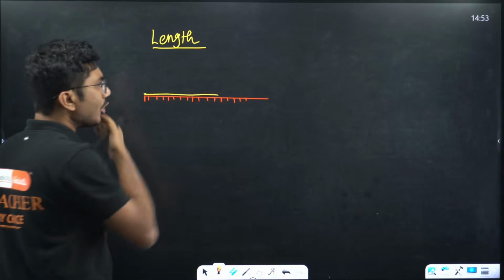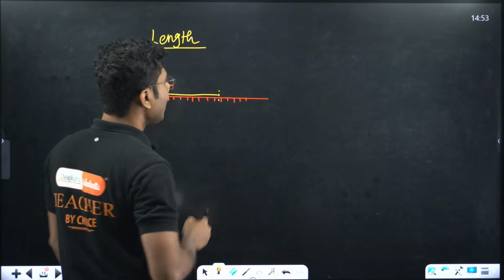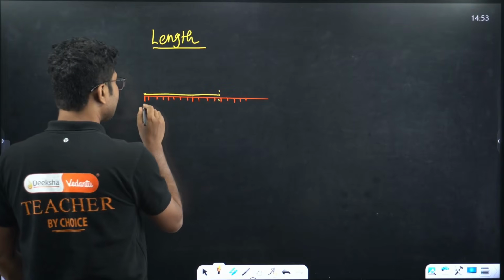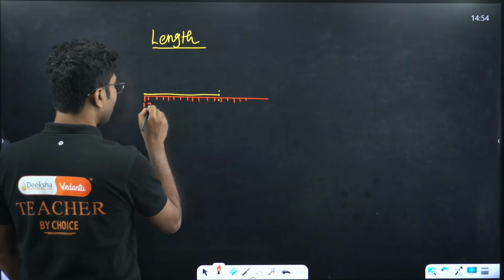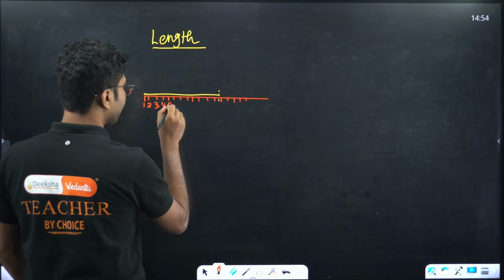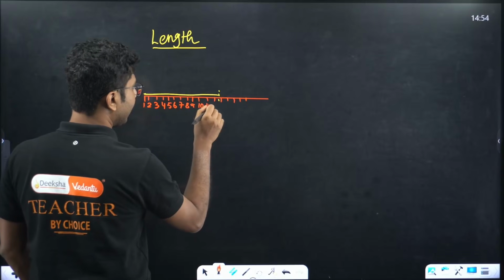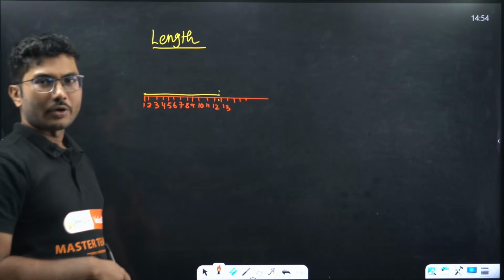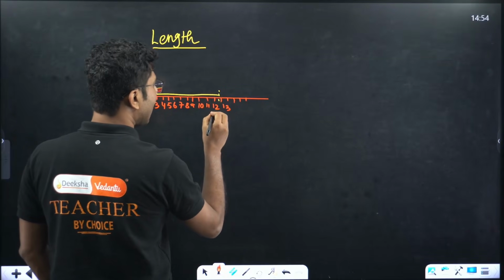You will see that the length is not exactly falling on a number.